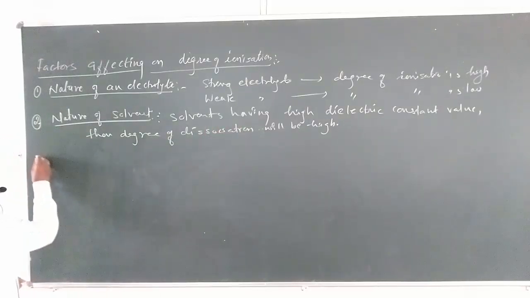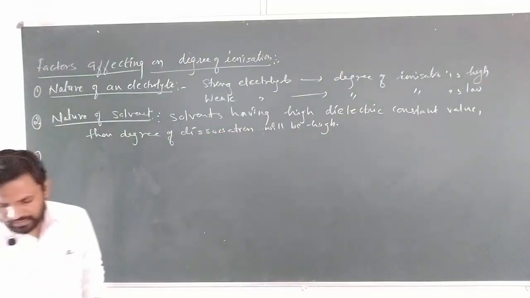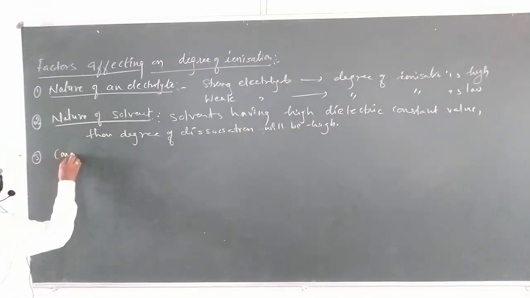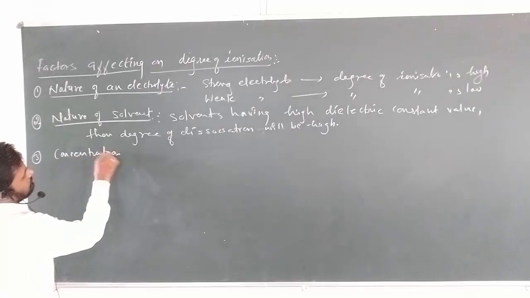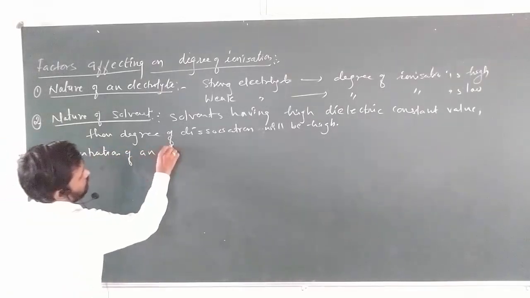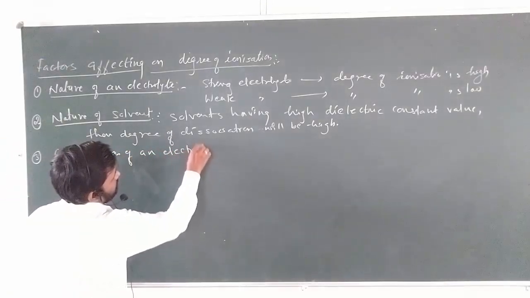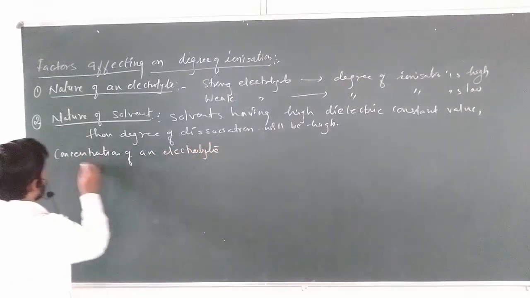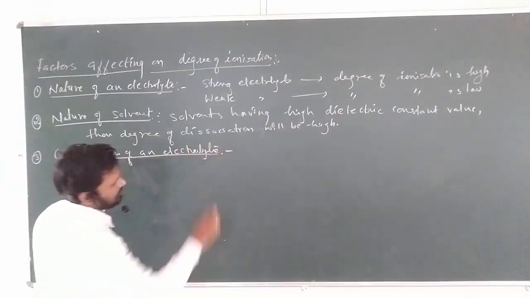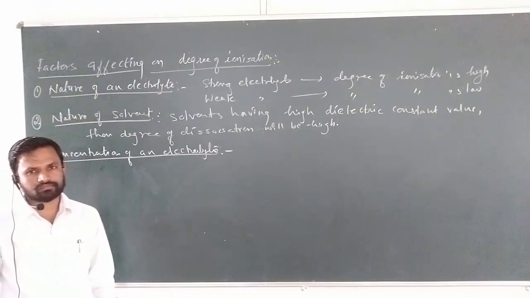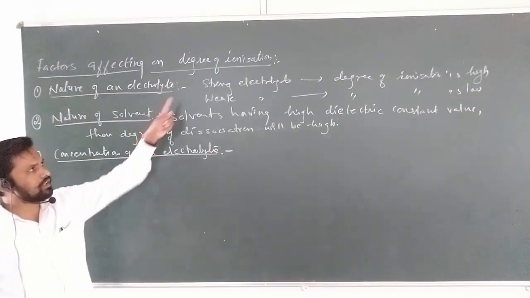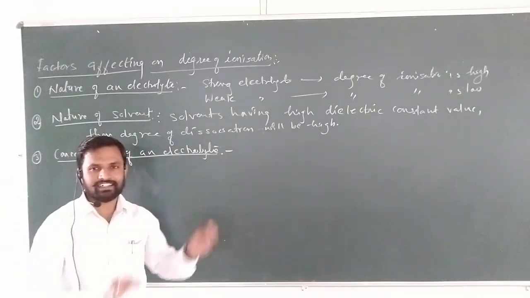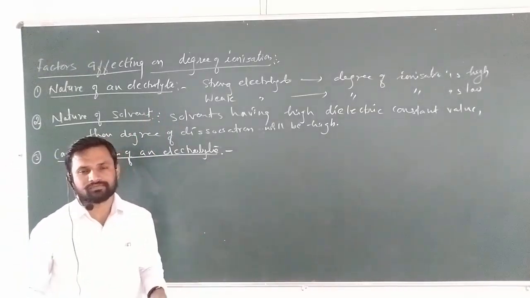Okay. Now the next one, the third one, is the concentration of an electrolyte. What do you mean by concentration of an electrolyte? Very simple. The degree of ionization or degree of dissociation increases with increase in dilution.